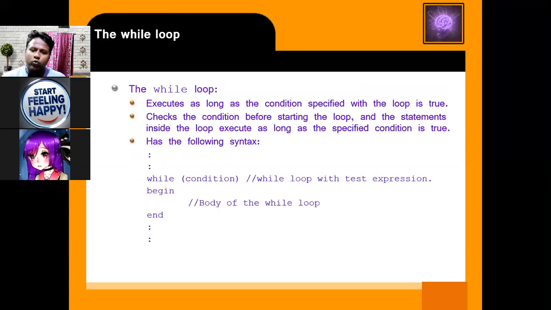Then the while loop executes as long as the condition specified in the loop is true. In a while loop, you first mention the condition; till your condition is true, the statements within the begin and end block are executed. The for loop contains three parts: initialization, checking condition, and increment or decrement. The while loop contains one part, where you go for checking the condition; if your condition is true, then the begin and end block is executed.